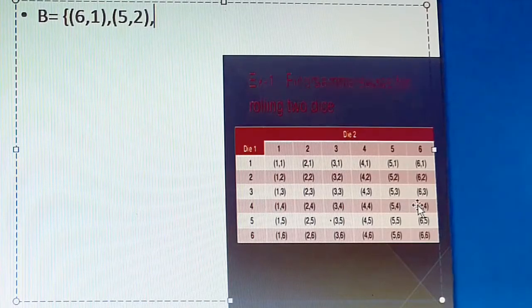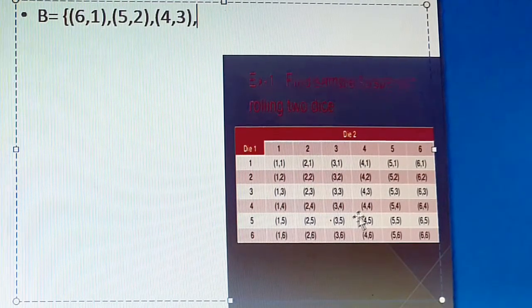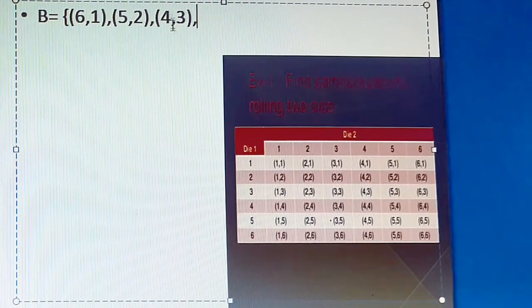In the third row, quickly students, what will be the sample point to get sum 7? It is 4 comma 3, right? Because 4 plus 3 will give you 7. So the next sample point will be 4 comma 3. 5 comma 3 will give you 8. 1 plus 3 is 4. 2 plus 3 will give you 5. You will not get sum 7. So 4 plus 3, we can take 4 comma 3.